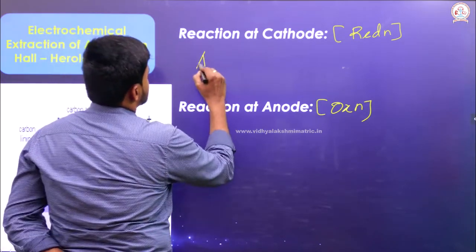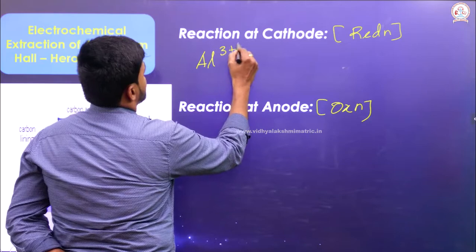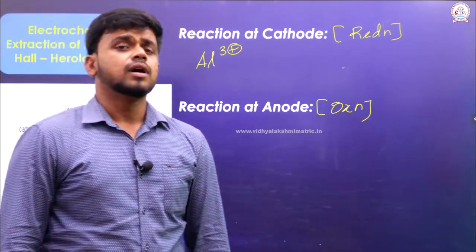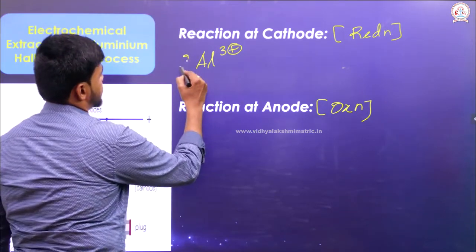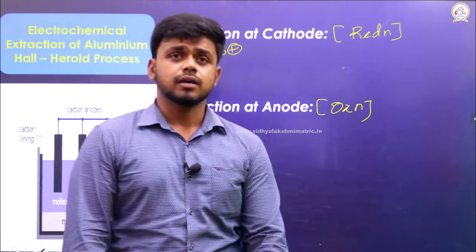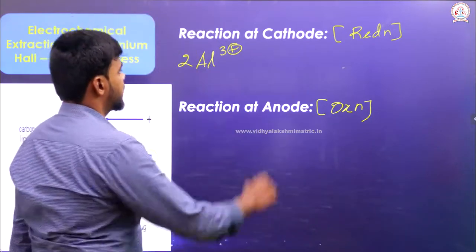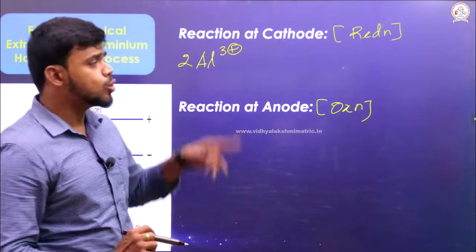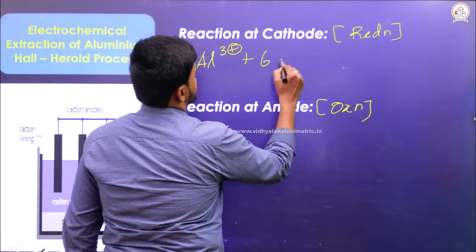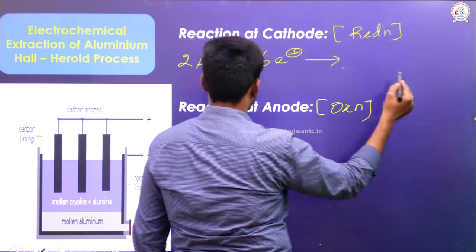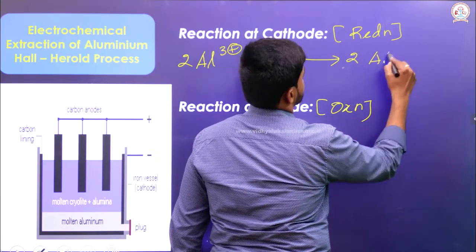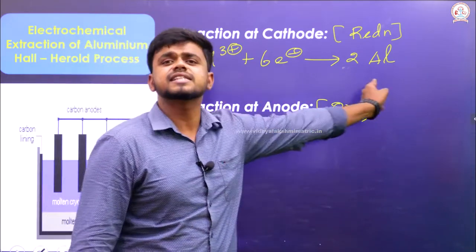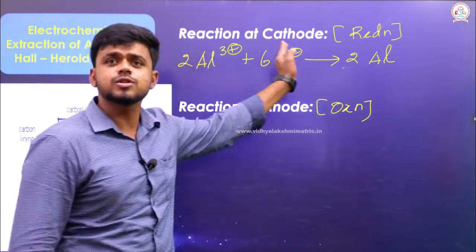So Al3+ goes to the cathode. Okay, Al3+ has reached now. How many Al3+? Let me just take 2 Al3+. Here reduction must happen. If aluminum has to be reduced, one aluminum requires 3 electrons. 2 aluminum require 6 electrons. So therefore we will be getting 2 aluminum. Here reduction occurs because the charge is decreased from 3+ to 0.